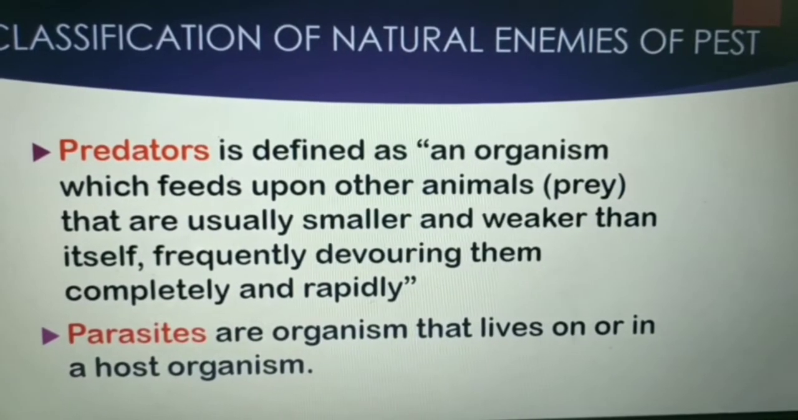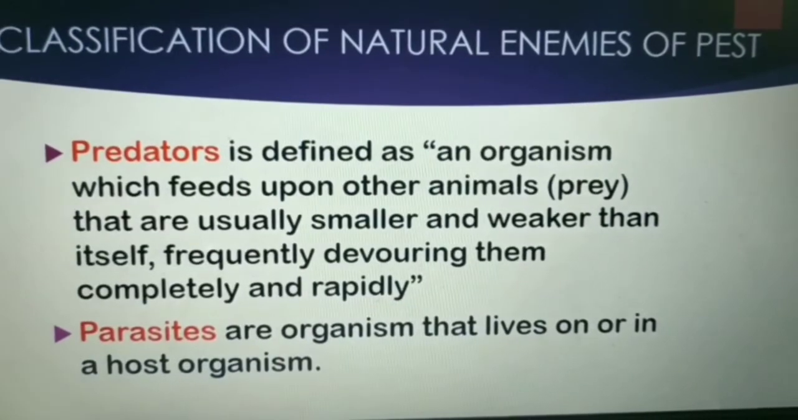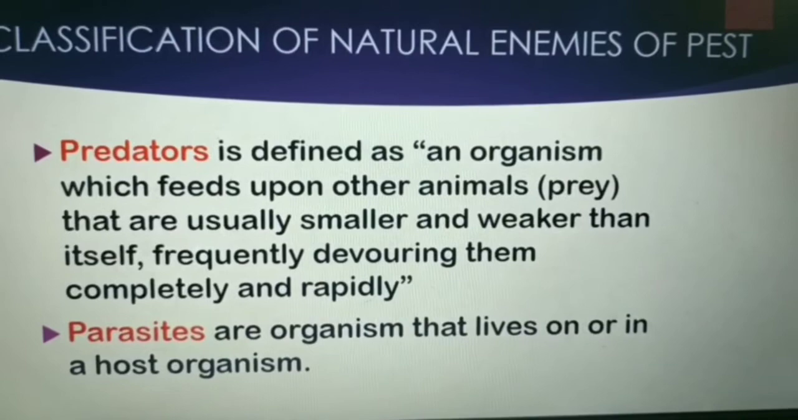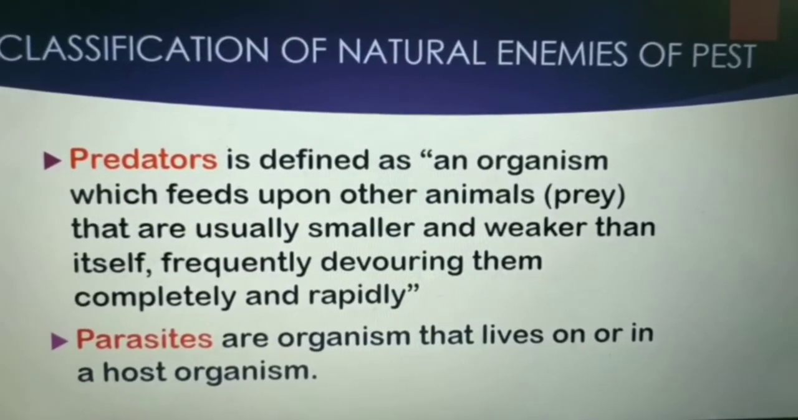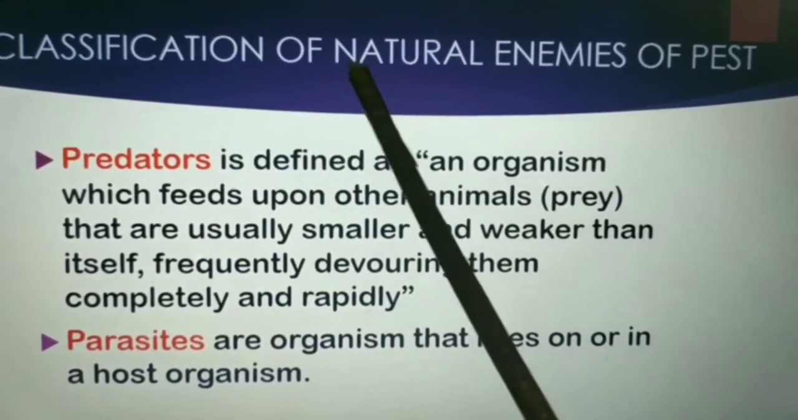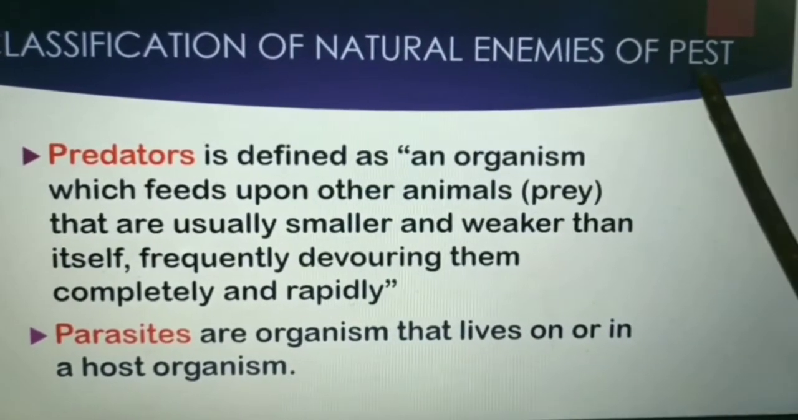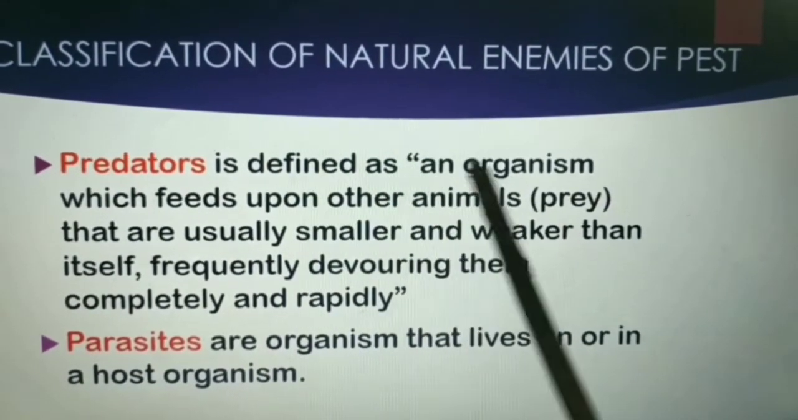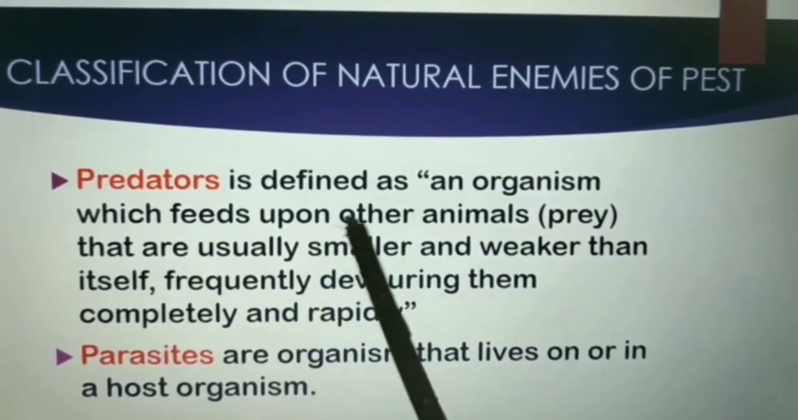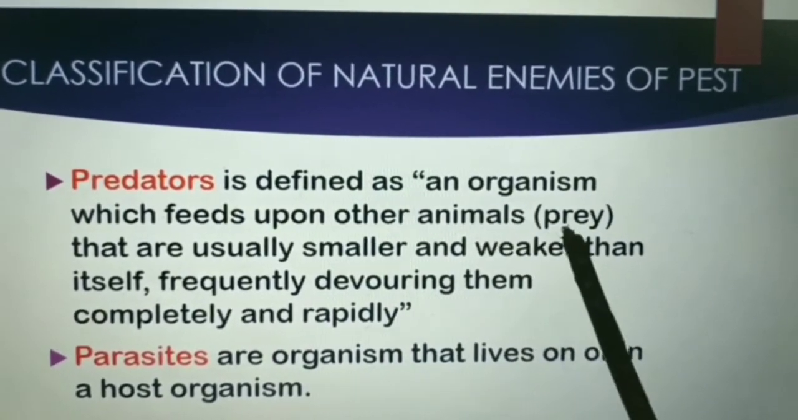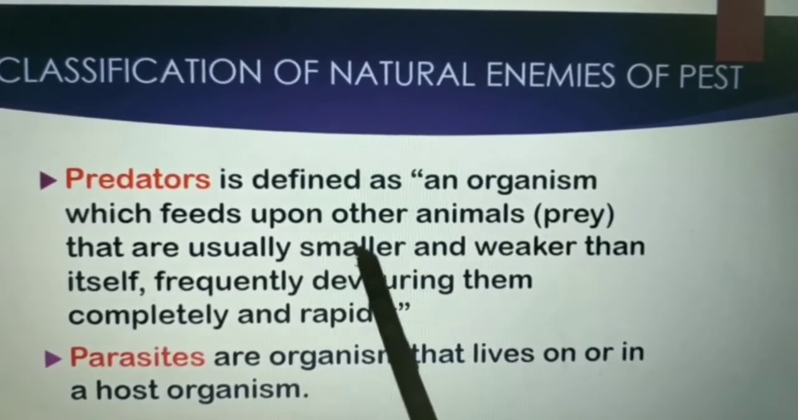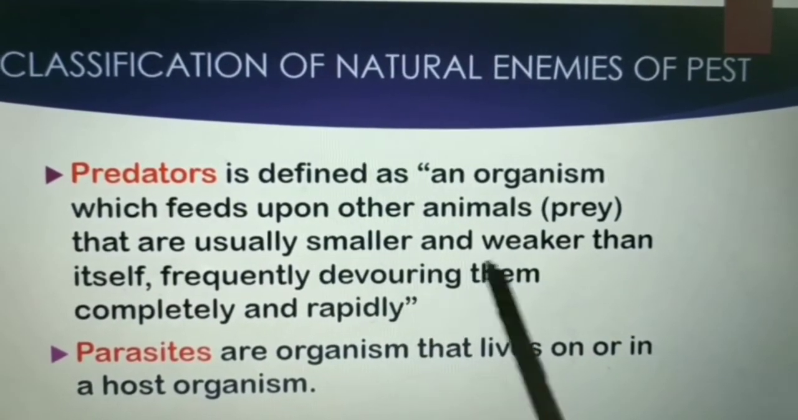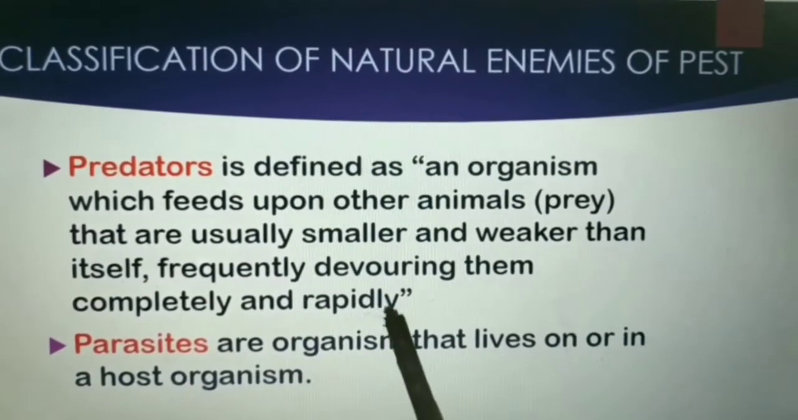Through that video, we went through the predators, parasites, and pathogens. So we can go through what predators, parasites, and pathogens are. Classification of natural enemies of pests. First one is predators. It is defined as an organism which feeds upon other animals, that is prey, that are usually smaller and weaker than itself, frequently devouring them completely and rapidly.